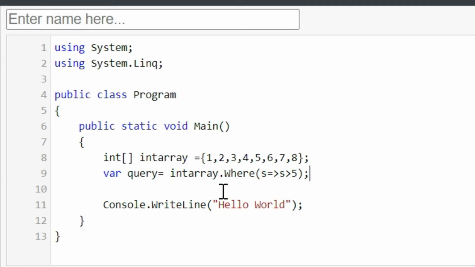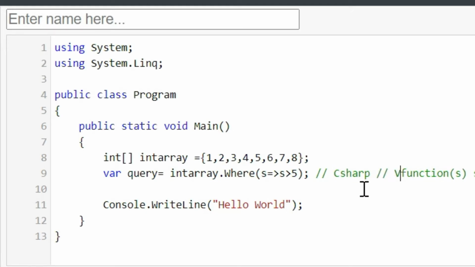Okay, so this is a lambda expression to find the integer values which are greater than 5, and it is written in C#. It is the same as we write in VB.NET. This is what we write in VB.NET, but in C# we use the lambda operator, and this is the syntax for that. This is C#